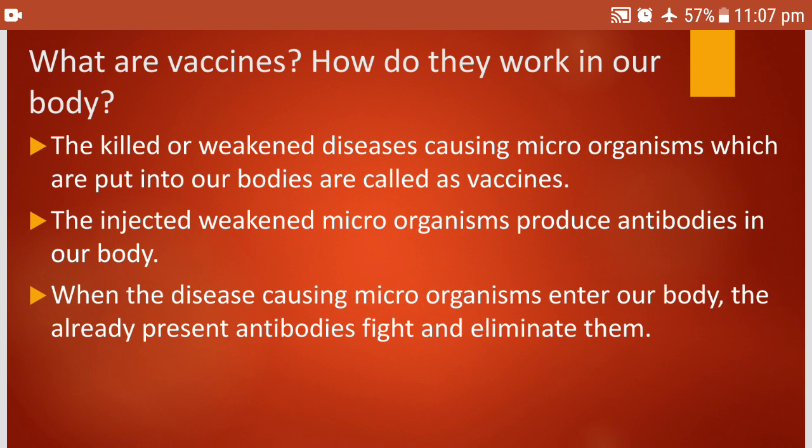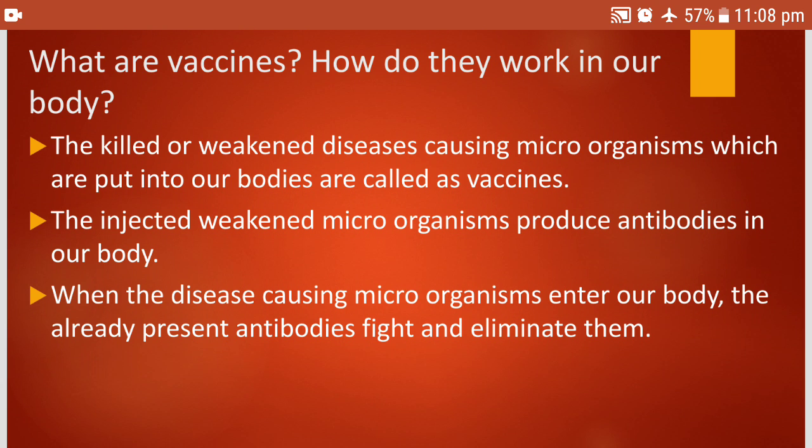They act as vaccines. The injected weakened microorganisms produce antibodies in our body. Once they are injected, our bodies start producing antibodies. When the disease causing microorganisms actually enter our body, the already present antibodies will fight and eliminate them. So we are able to produce the antibodies with the help of vaccine.